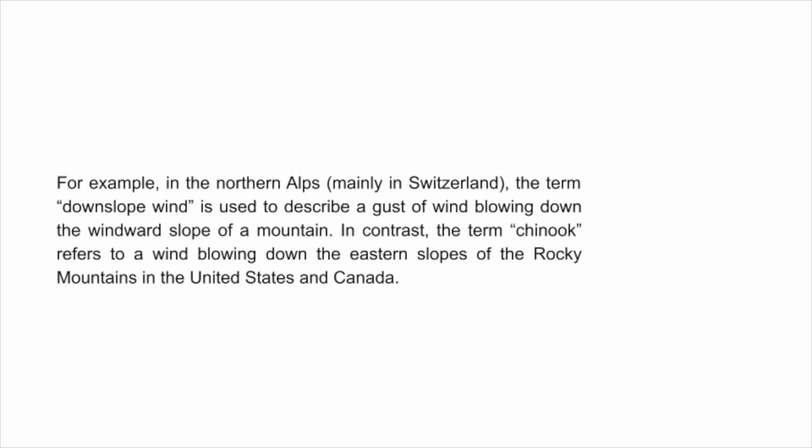For example, in the northern Alps, mainly in Switzerland, the term downslope wind is used to describe a gust of wind blowing down the windward slope of a mountain. In contrast, the term Chinook refers to a wind blowing down the eastern slopes of the Rocky Mountains in the United States and Canada.